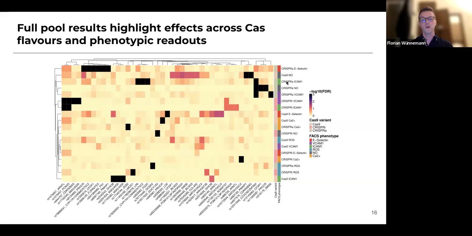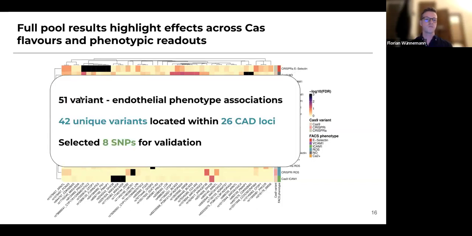So you can see that we can find quite a few different combinations of CRISPR flavors and vascular endothelial cell phenotypes here. In total, we identified 51 variant endothelial phenotype associations. These comprise 42 unique variants that are located within 22 unique CAD loci, meaning that there are some CAD loci that are identified multiple times. So this was quite interesting. Many of these variant associations were previously known to be associated with endothelial cell function, but some of them weren't. And we wanted to validate some of these findings to see what the false positive rate of our screen is, and if we can find the actual causal gene for some of these regions.